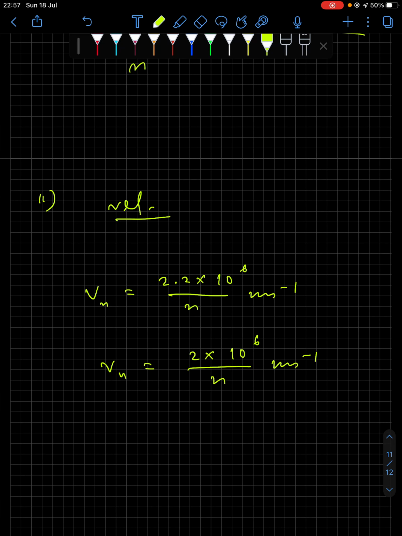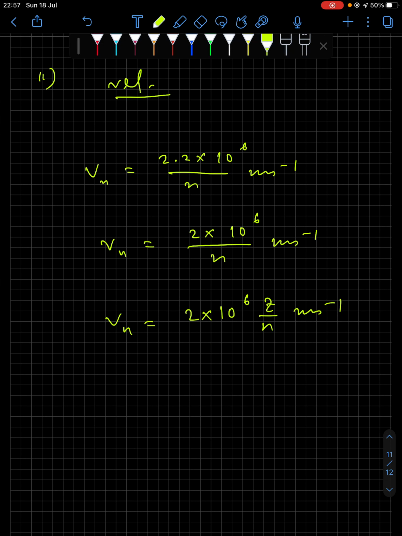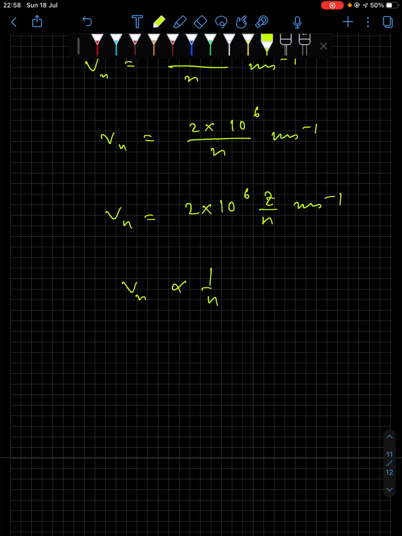So this is for hydrogen atom. For a hydrogen like system, the relation comes out to be 2 into 10 to the power 6 Z by n meter per second. Again, if you plot a graph between velocity and n, here you have Vn inversely proportional to n. So this is the V versus n relation.